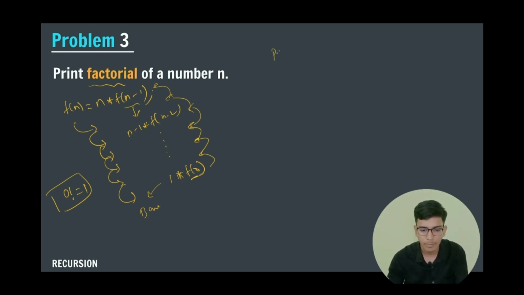First of all, I will write public static int type function, because I'm going to return an integer type value to my user. After that, I'm going to write fact. In this, I'm passing n. So what is my base case here? If my n becomes 0, then I'm going to return 1. That's all. This is my base case.